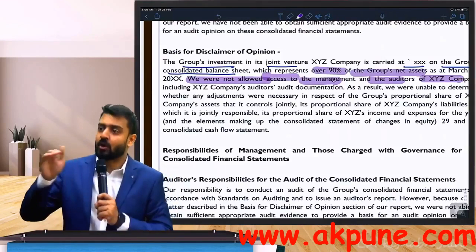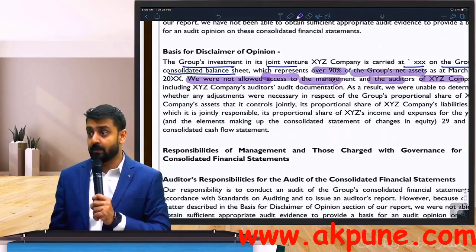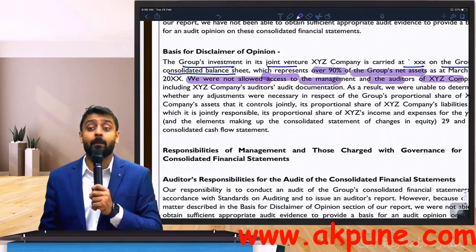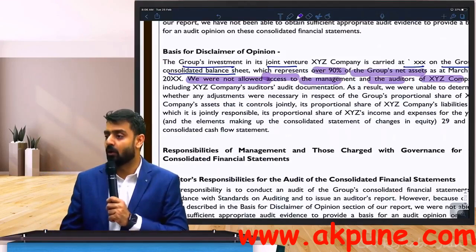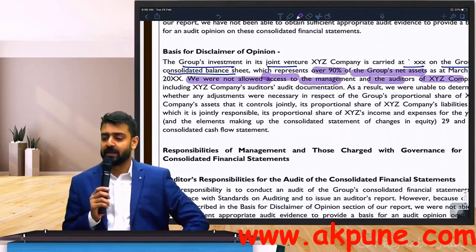So do one thing in your table with point number B, go to third column, not the second column. Why third column? Because third column is material as well as pervasive. Write down disclaimer of opinion. In that third column, write down disclaimer of opinion.